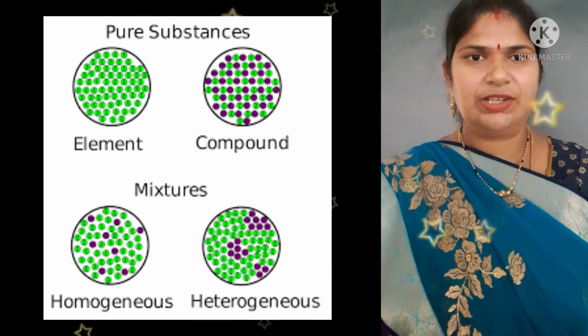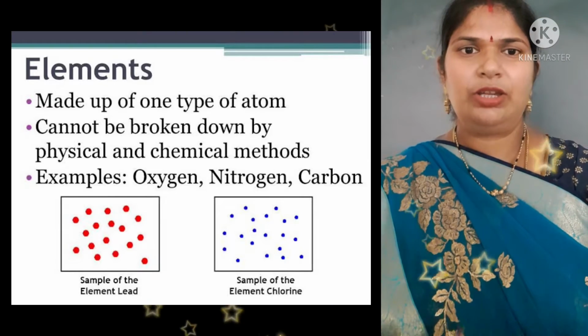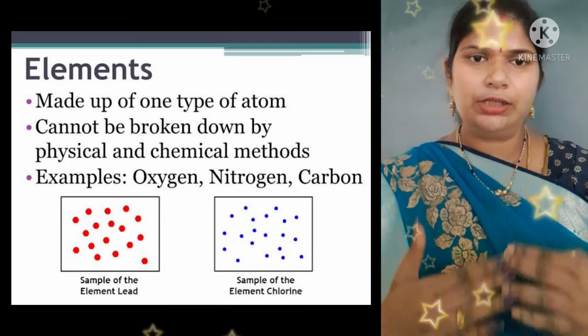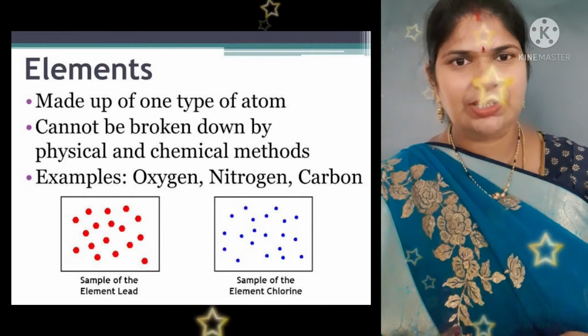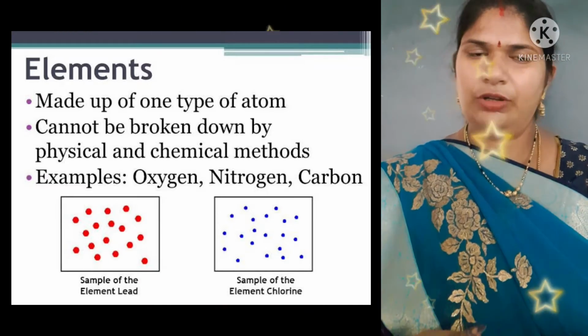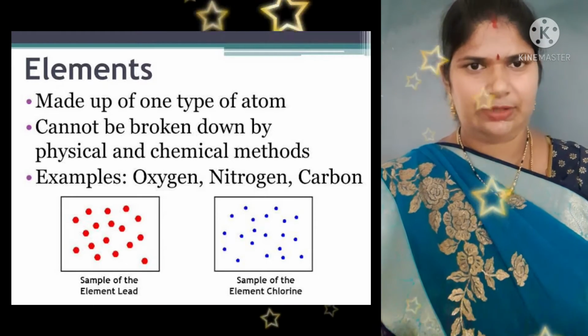First let us see what are elements. Why are we seeing elements here? Pure substances are in turn divided into elements and compounds. Hence we learn about elements first here.